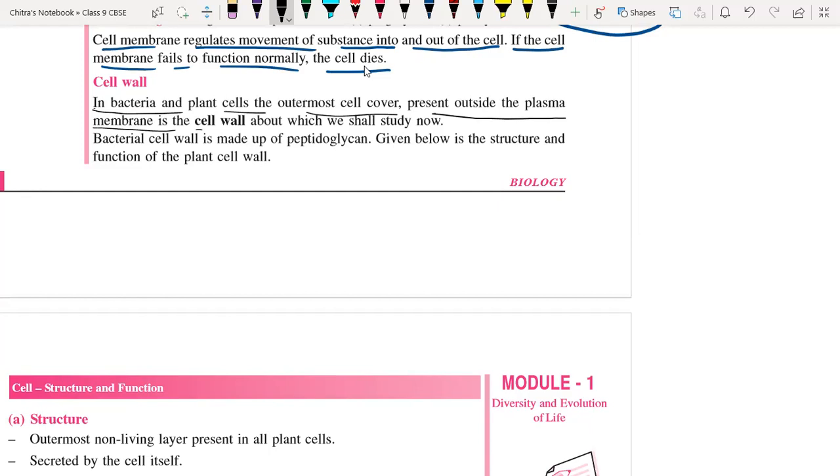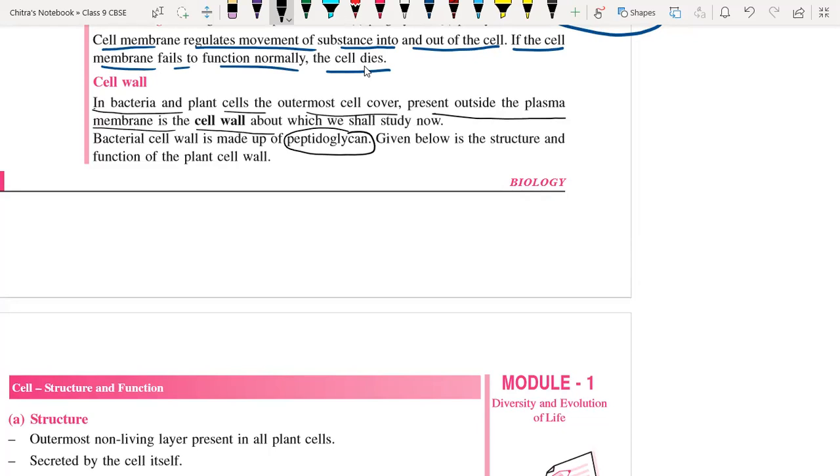Bacterial cell wall is made up of peptidoglycan. You have to remember this particular substance. It is in case of plant, sorry, in bacteria. So bacterial cell wall is made up of peptidoglycan.